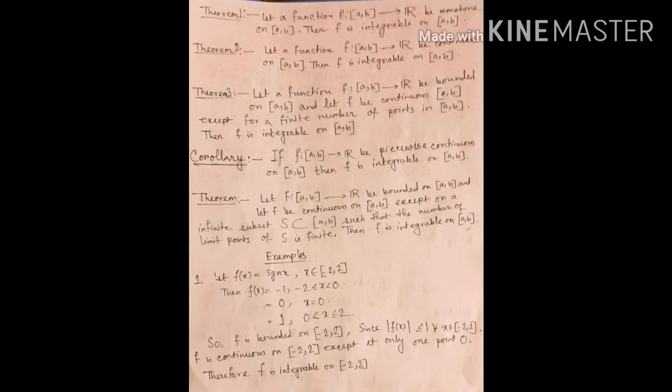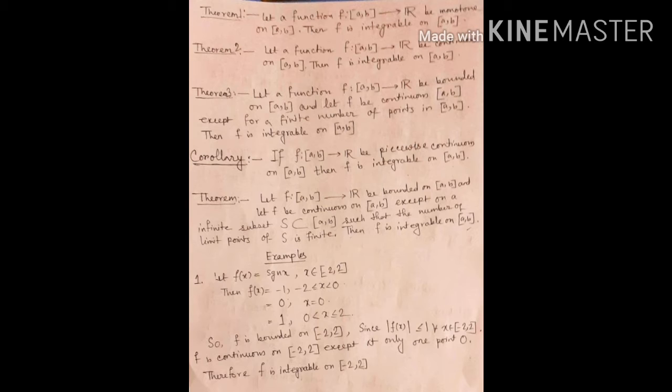That means if a function is bounded and continuous on closed interval [a, b] except for a finite number of points in closed interval [a, b], then f is integrable on closed interval [a, b]. For the corollary, if f from closed interval [a, b] to R is piecewise continuous on closed interval [a, b], then f is integrable on closed interval [a, b].